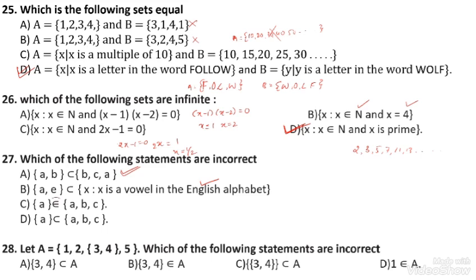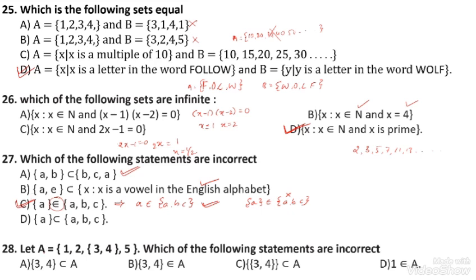Yes, this is also correct. But they have given belongs. Here belongs means we use it with an element, not with a set. A set does not belong to another set. If we take the element a belongs to {a, b, c}, this is the right form. But this one is not in the right set form. This is incorrect. {a} is a subset of {a, b, c}. Yes, this is the correct statement. The option number C is the incorrect statement.